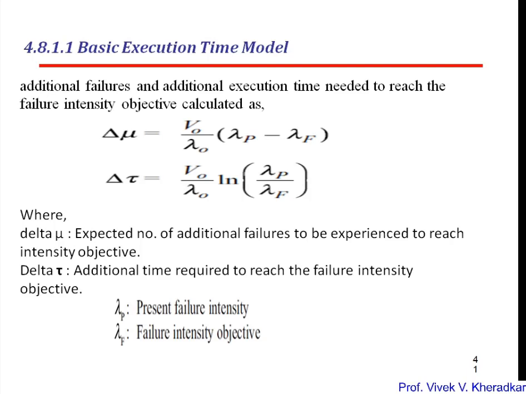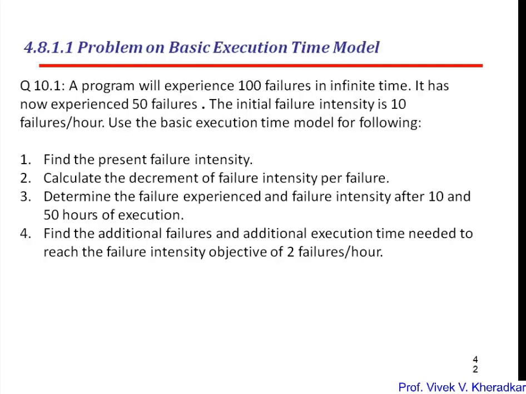So these are some basic execution model formulas by which you can calculate the reliability. Based on this we have one example: the given program has 100 failures occurring in infinite time, and it has now experienced 50 failures. The initial failure intensity of 10 is given. So using the basic execution model, you have to calculate the present failure intensity, calculate the decrement intensity, determine the failures experienced, and find the additional.